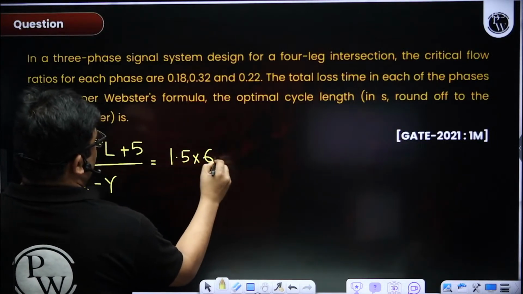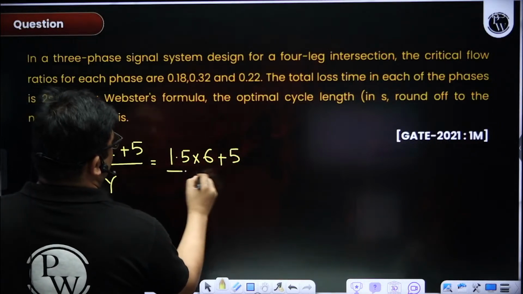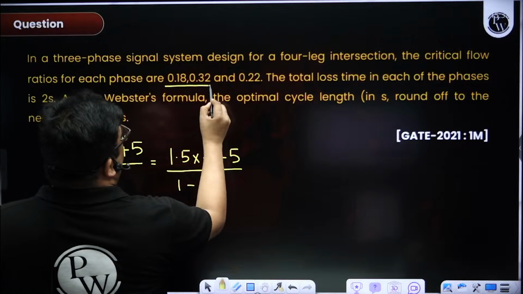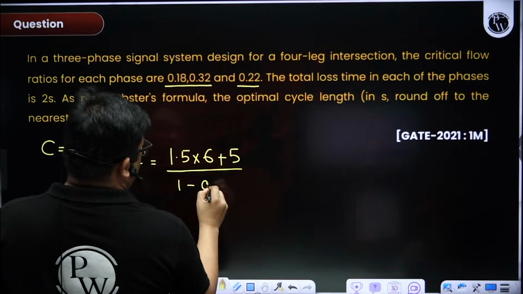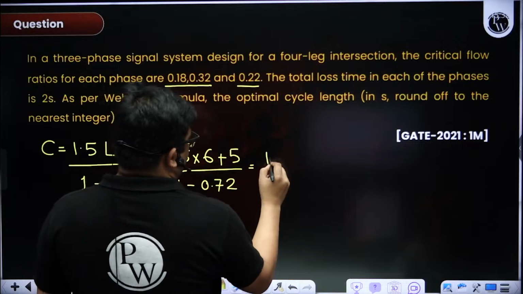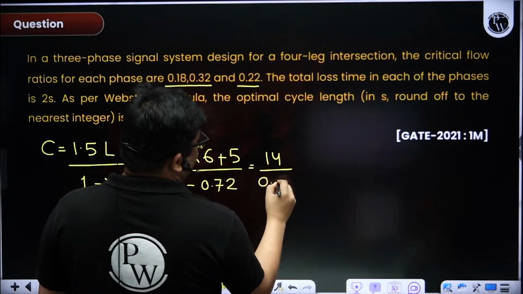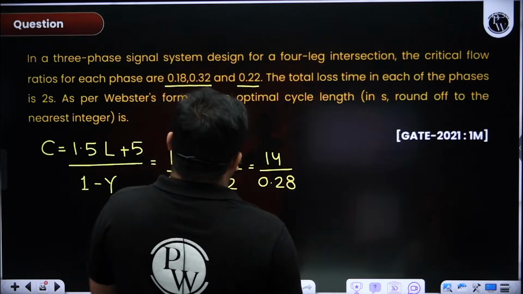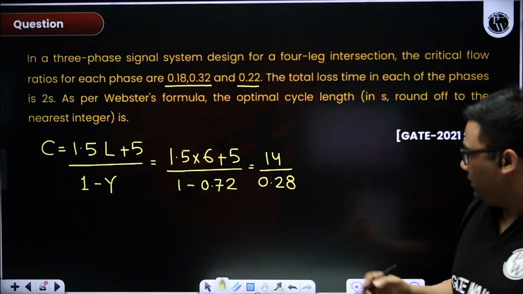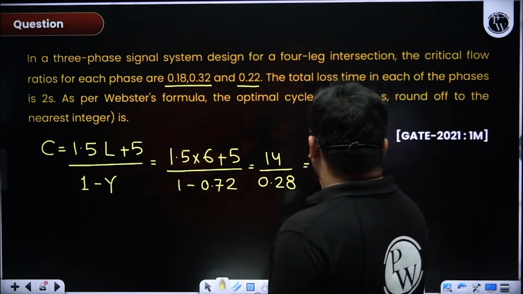Very easy, straightforward. 0.5, 0.72. 914 by 0.28. So we get 50 seconds.